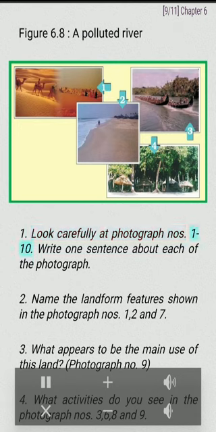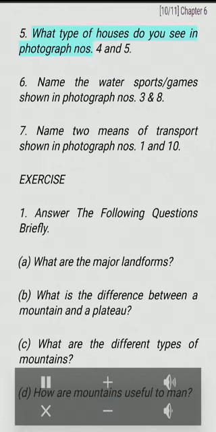1. Look carefully at photograph nos. 1 to 10. Write one sentence about each of the photographs. 2. Name the landform features shown in photograph nos. 1, 2 and 7. 3. What appears to be the main use of the land in photograph no. 9? 4. What activities do you see in photograph nos. 3, 6, 8 and 9? 5. What type of houses do you see in photograph nos. 4 and 5? 6. Name the water sports games shown in photograph nos. 3 and 8. 7. Name 2 means of transport shown in photograph nos. 1 and 10.